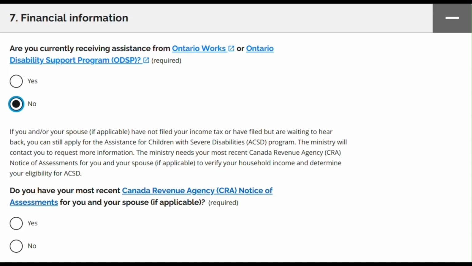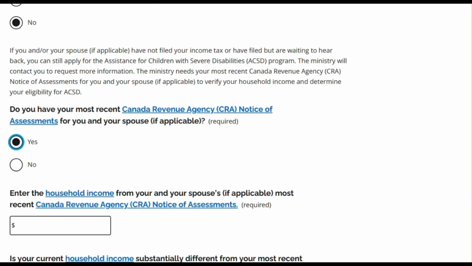Once you indicate you have your notice of assessment, you will be asked to enter the household income from your most recent notice of assessment, listed as total income, line 15000. If you have a spouse, you will need to add the total income from both notices of assessment.